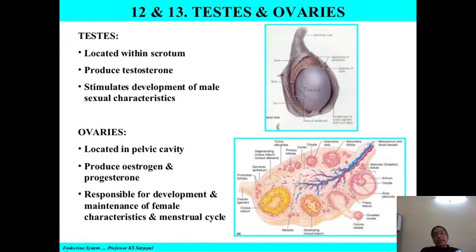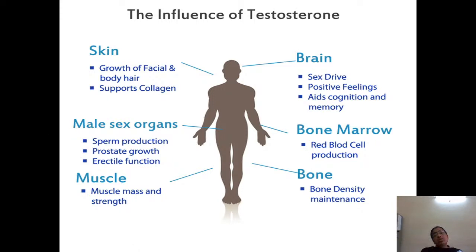Other hormones are from the testes and the ovaries. The testes, which are located within the scrotum, stimulate the development of male sexual characters. The ovaries, in the pelvic cavity, produce both estrogen and progesterone, responsible for female development like the menstrual cycle and growth of the female. So these are the testes in males and ovaries in females, and these are all the things secreted as sexual hormones.